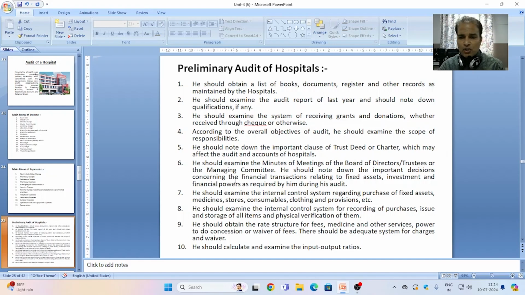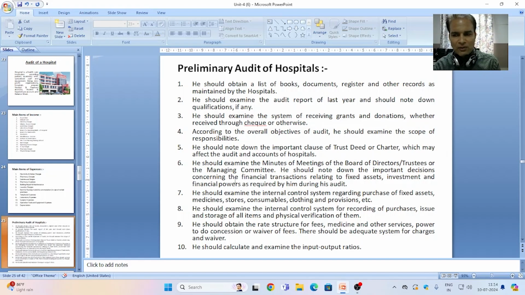Fifth, he should note down the important clauses of the trust deed or charter which may affect the audit and accounts of hospitals. Sixth point, he should examine the minutes of meetings of the board of directors, trustees, or managing committee.